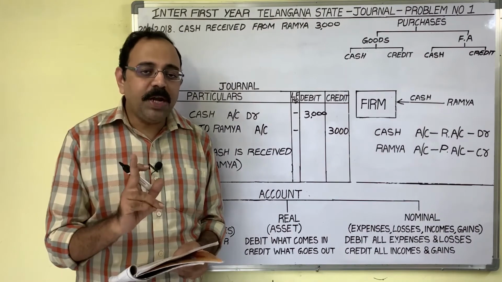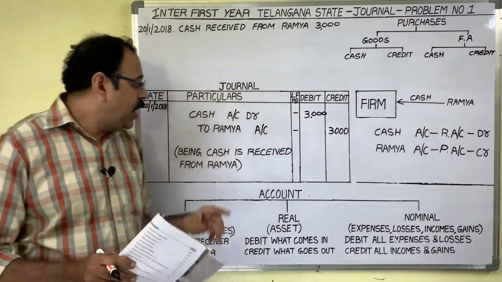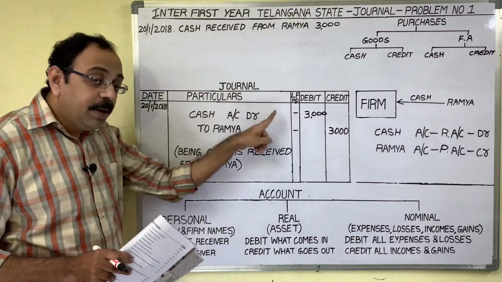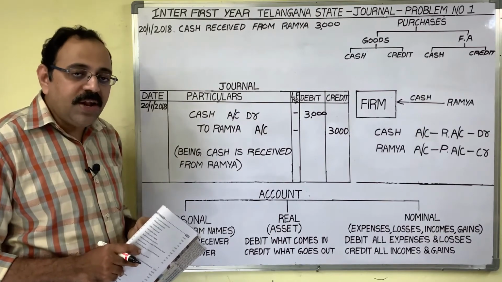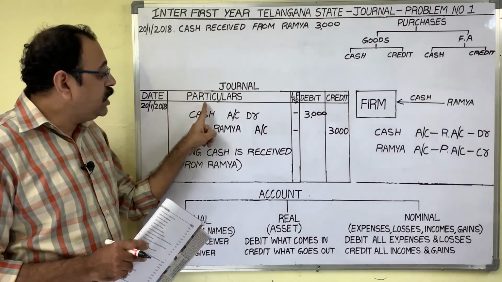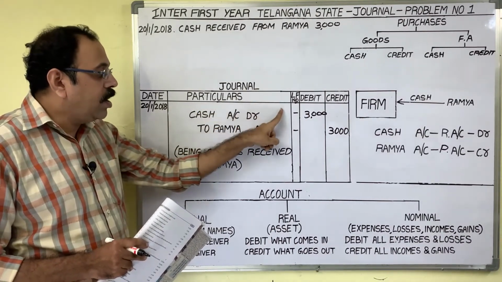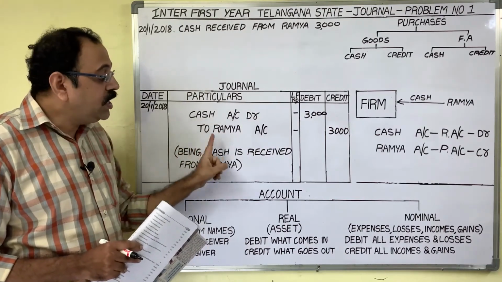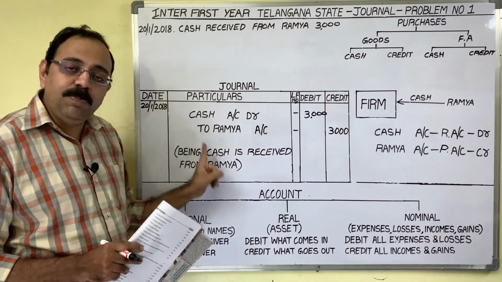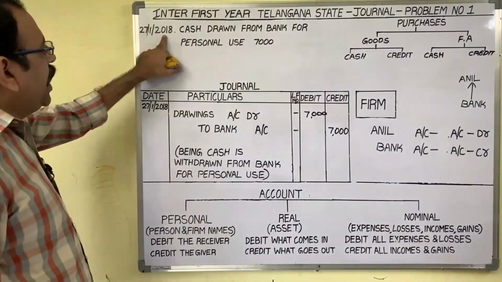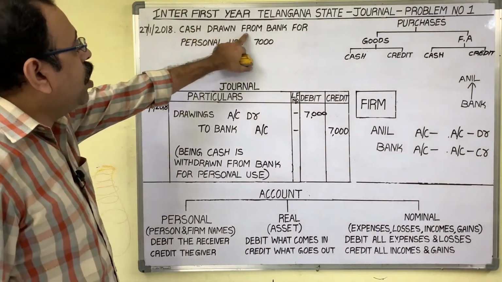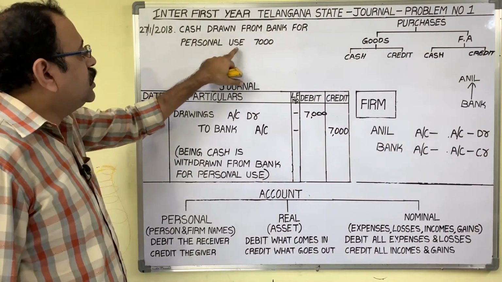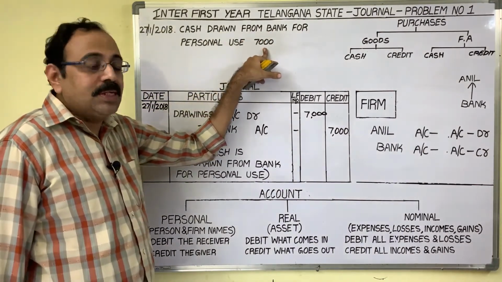In case of expenditure, how to write the journal entry? The expenditure name is to be debited. Therefore, the final entry is postage and stationery account debtor to cash account, being postage and stationery expenditure is paid. The 27th day transaction is cash drawn from bank for personal use, 7,000 rupees.